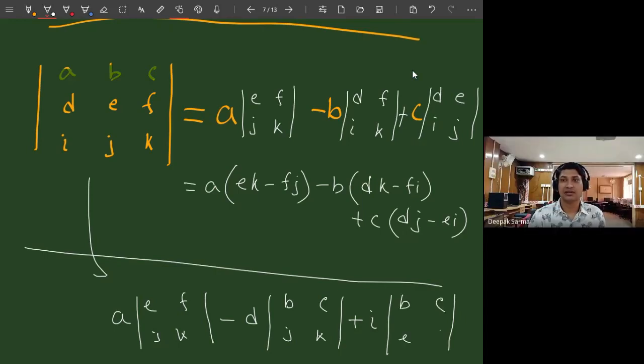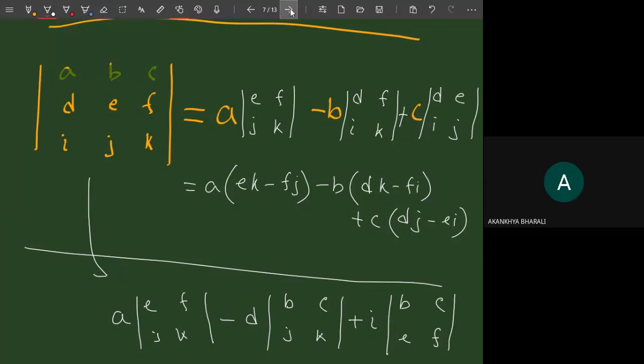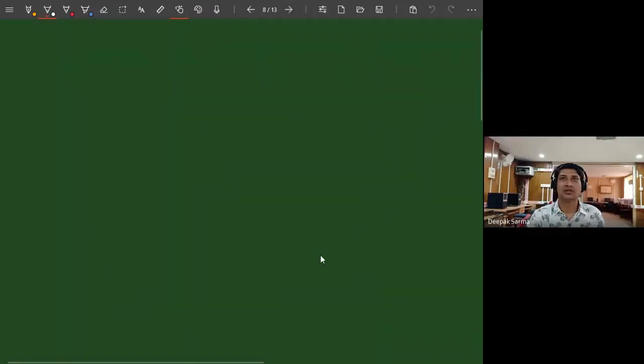Now, again, we know how to find the determinant of a 2 by 2 matrix. If you calculate all these things, you can find it. So after calculation, you can see that these two values are the same. Whether you find it using rows or using columns, you will get the same value. All of you can find it? Yes, sir. So now what are you going to do? Some example. All of you are going to help me.